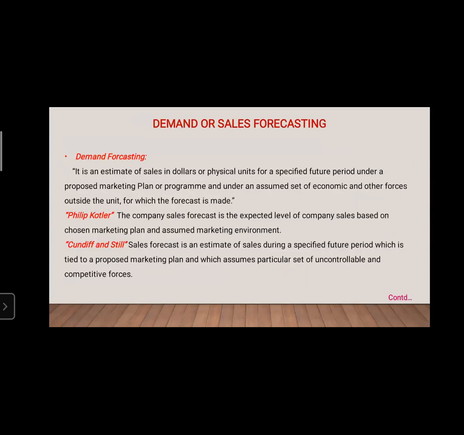Next, what is meant by demand forecasting? Demand forecasting is also known as sales forecasting.